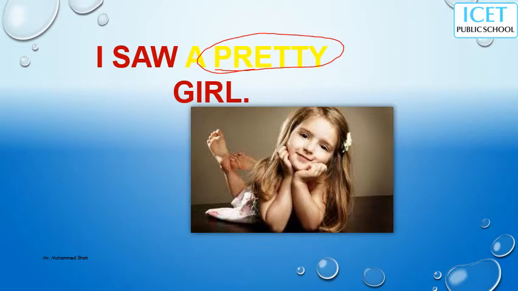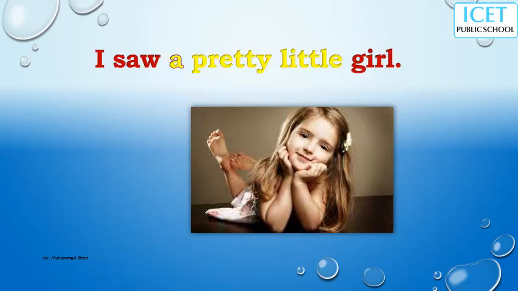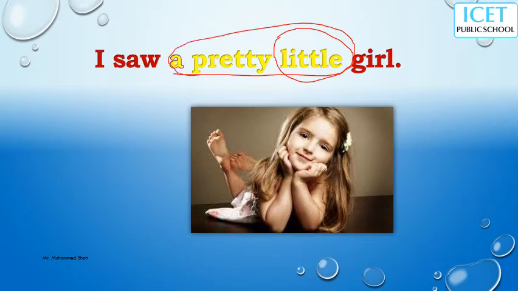Okay, another one. I saw a pretty little girl. What is this? Two adjectives. Here, little is the adjective. I saw a pretty little girl. In this, there are two adjectives given here. In this way, you can consider all of these as adjectives.